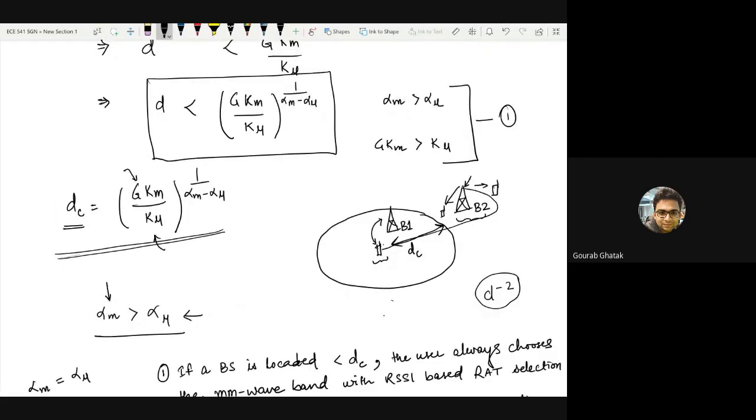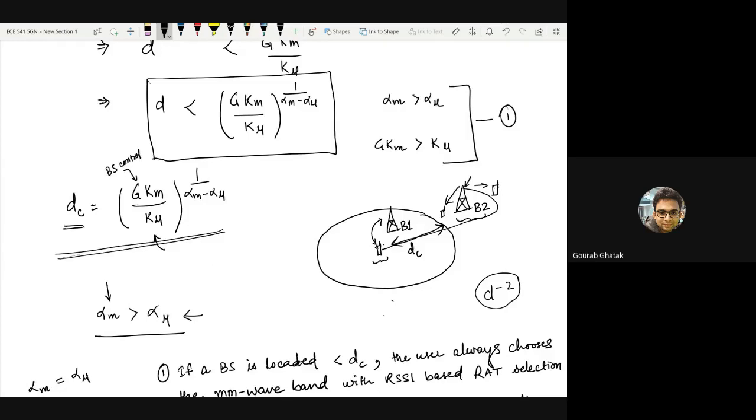Suppose once a deployment has occurred, and you are connecting to a base station, and suppose there is enough functionality in the base station to control the radiated power, which means G is a parameter which a base station can control.